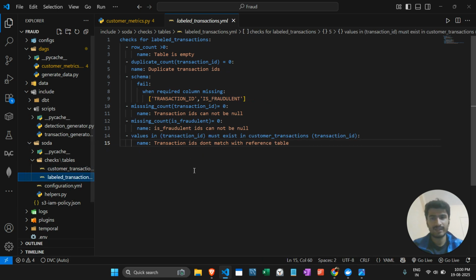For the fraud datasets, we are checking that the dataset is not supposed to be empty, and there are not supposed to be any duplicate values. Also some other assumptions: transaction ID cannot be null, the fraudulent data cannot be null, and the reference transaction ID, which is the primary key of the customer transaction table, is not supposed to be 0. So these are our quality checks for that particular data using Soda. I know we can use these quality checks in DBT as well, but I want to show the Soda tool. That's why I use the Soda tool over here.